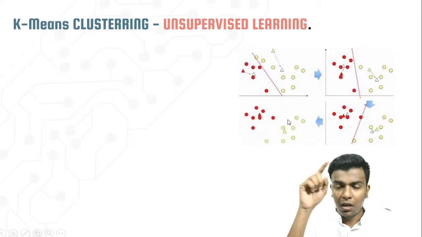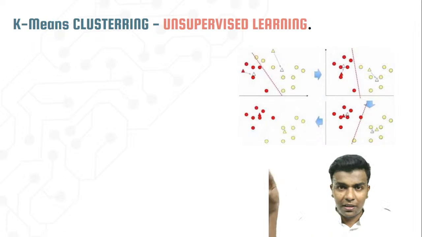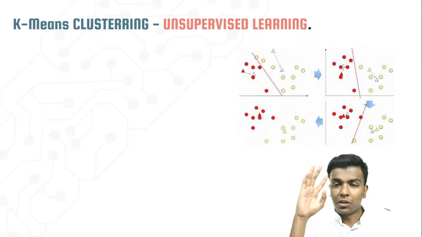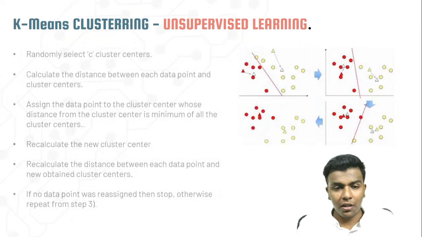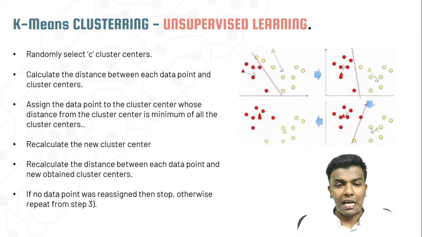The workflow is 1, 2, 3, 4. So like that only the process is going to happen. There are 4 processes. On that 4 process, the first one is to randomly select the C cluster centers.